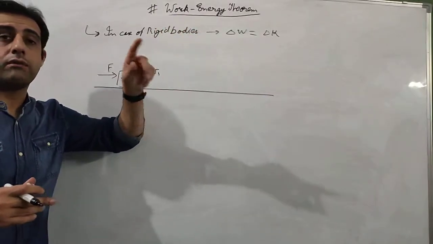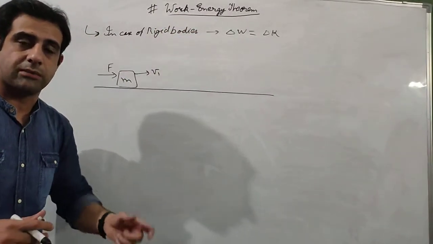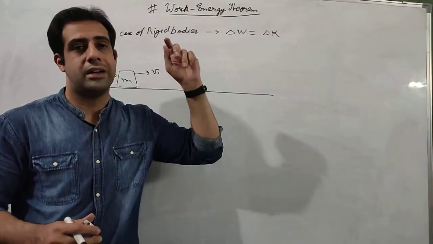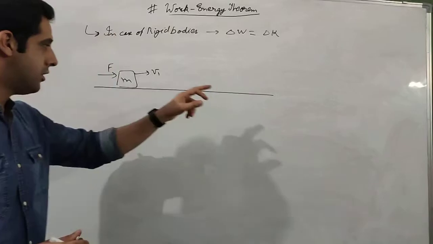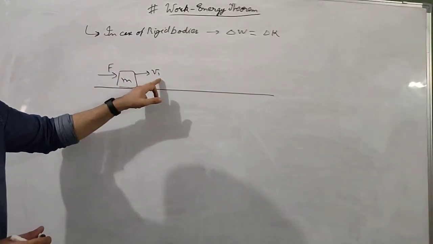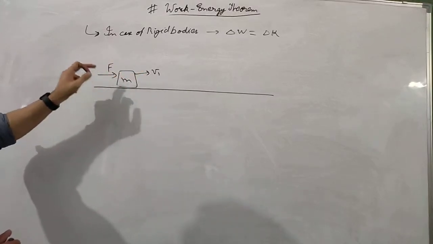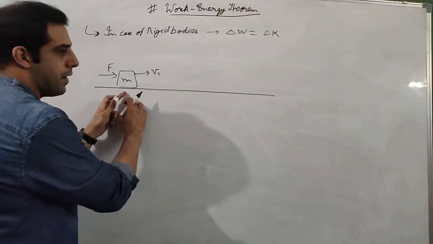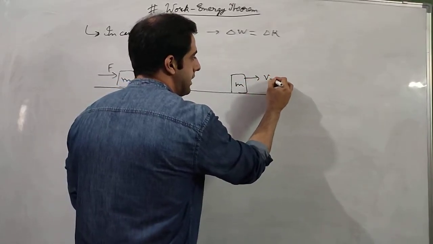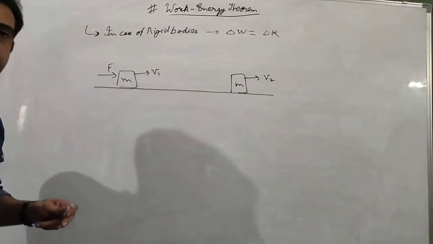Remember work energy theorem, when the work is done on the system. So whenever we say work is done on the system, immediately our brain should go that some external force has to be applied. So the body was already moving with velocity v1 and an external force F is applied, and after covering some distance, the velocity of the body becomes v2.